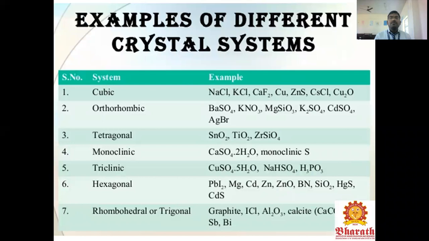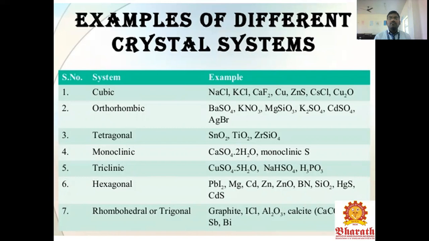Examples of the different crystal systems: for the cubic system, the examples are sodium chloride, potassium chloride, calcium chloride, copper, zinc sulfide, cesium chloride, and copper oxide. The orthorhombic system shows barium sulfate, potassium nitrate, magnesium silicate, potassium sulfate, cadmium sulfate, and silver bromide. Those compounds are examples for orthorhombic.